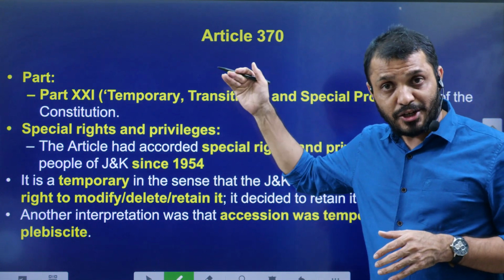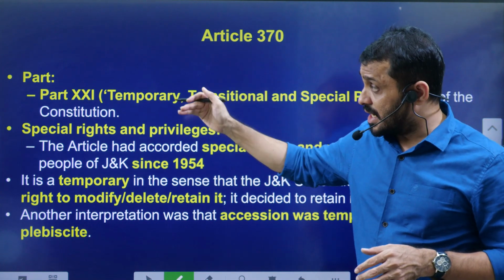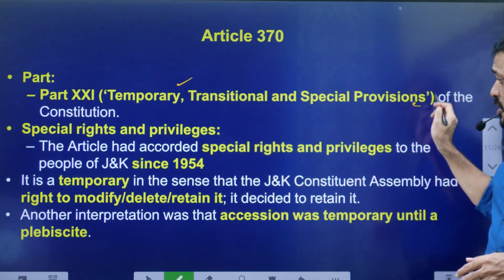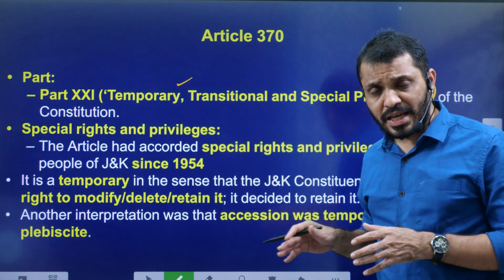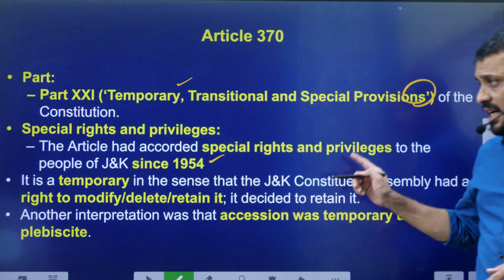When Article 370 was given to Jammu and Kashmir, it was added under Part 21. Under Part 21, it was added through the Presidential Order of 1954.